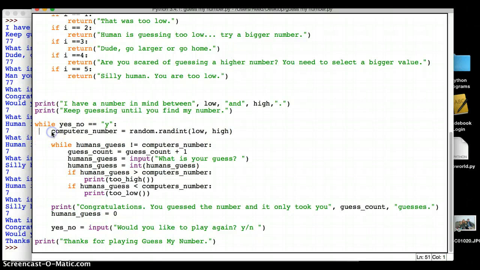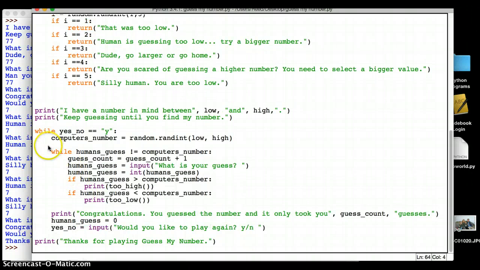So this line, this line, this line, and this line are all at the same level. So this is basically the one game. And then this is if you want to keep sticking with the game. If you keep saying, yes, I want to play again, I want to play again. Each individual game is in here, and the play again is in here. All right? So I think we now have a better version of our program. And then I'm going to think about other things I may want to do. But for now, I think I've got something nice.